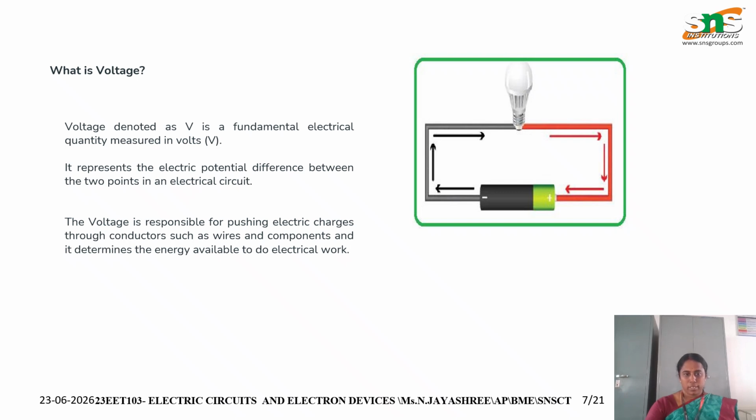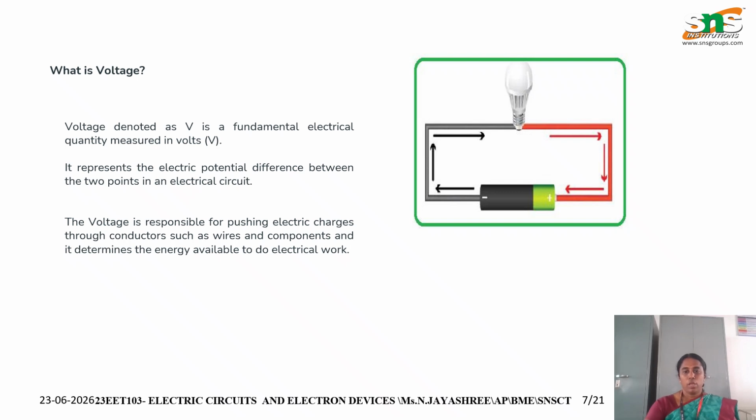What is voltage? Voltage is denoted by capital V. It is a fundamental electrical quantity measured in volts. It represents the electrical potential difference between two points in an electric circuit. The voltage is responsible for pushing electric charges through conductors such as wires and components, and it determines the energy available to do electrical work.